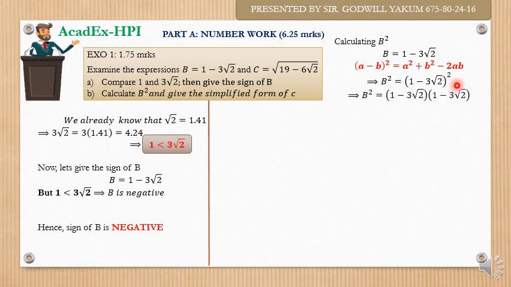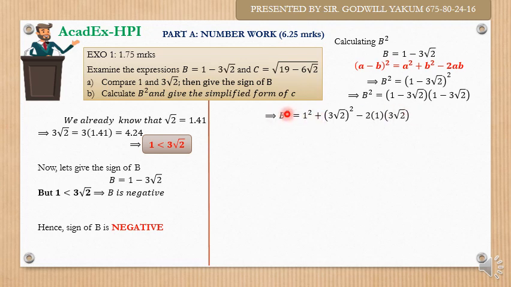Now b squared is multiplying 1 minus 3 root 2 with itself, and then we are going to have 1 times 1. 1 times 1 is 1. 1 times negative 3 root 2 is negative 3 root 2, and then negative 3 root 2 times 1 is still negative 3 root 2. So that's why we have negative 2 times 3 root 2, because it is negative 3 root 2 twice, and then we have this times itself, which now becomes positive, because negative and negative is positive. You are multiplying a negative number and another negative number, you have a positive number.